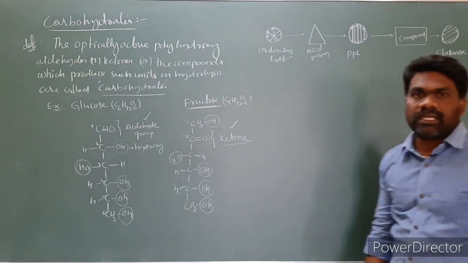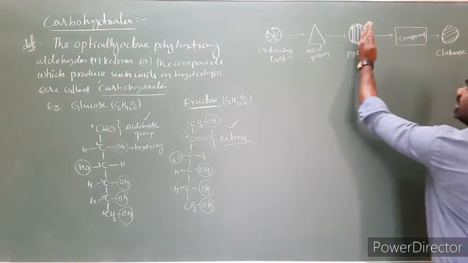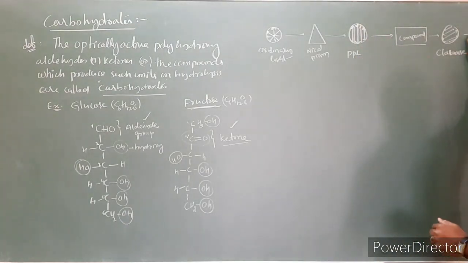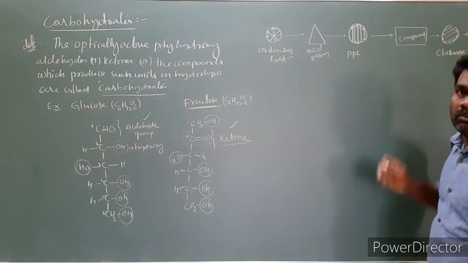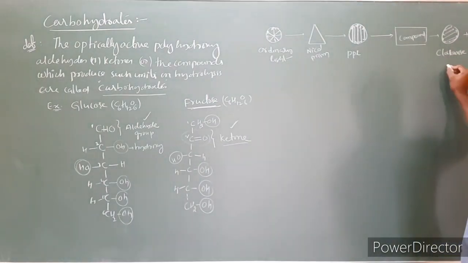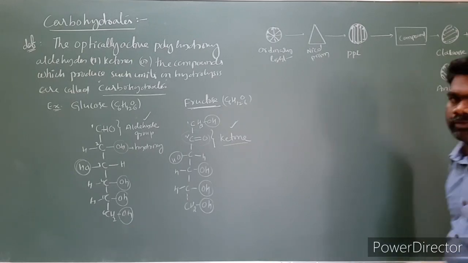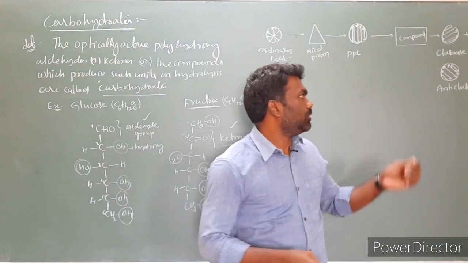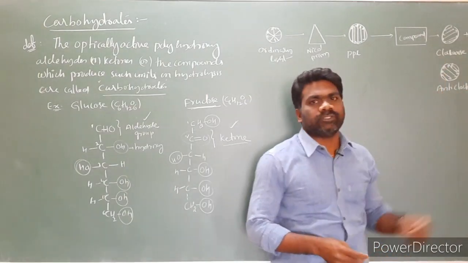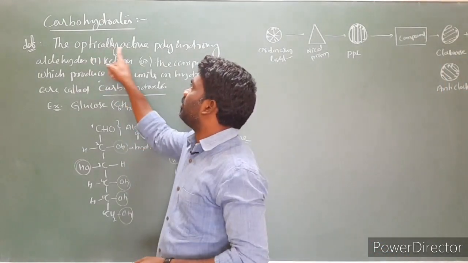The plane polarized light is rotated in a clockwise direction, and some compounds will rotate plane polarized light towards anti-clockwise like this. So some compounds will rotate plane polarized light towards anti-clockwise. The compounds which rotate the plane polarized light either clockwise or anti-clockwise are called optically active.